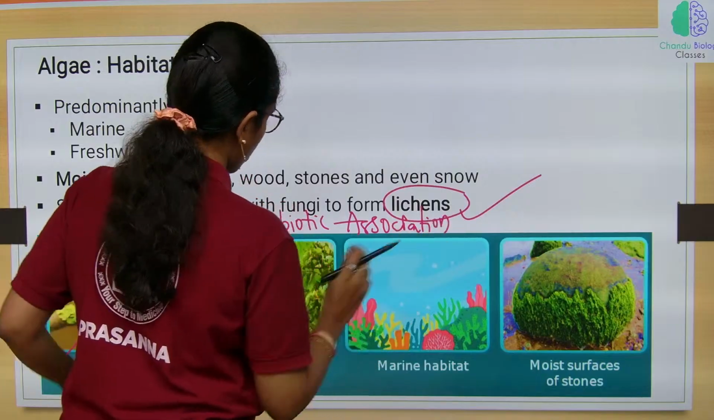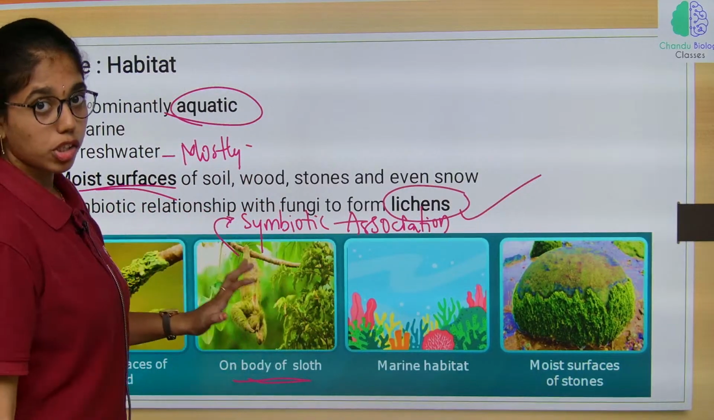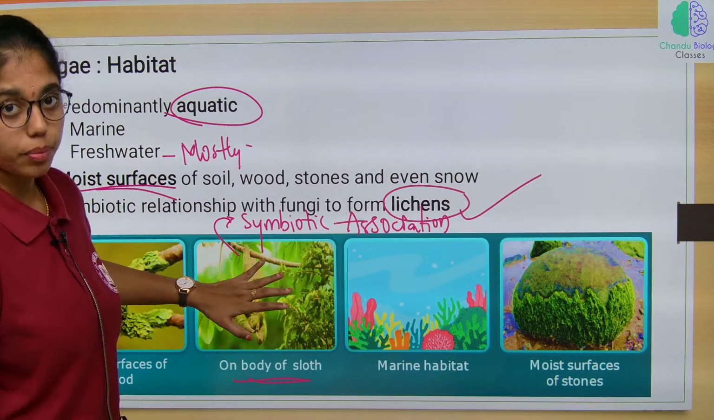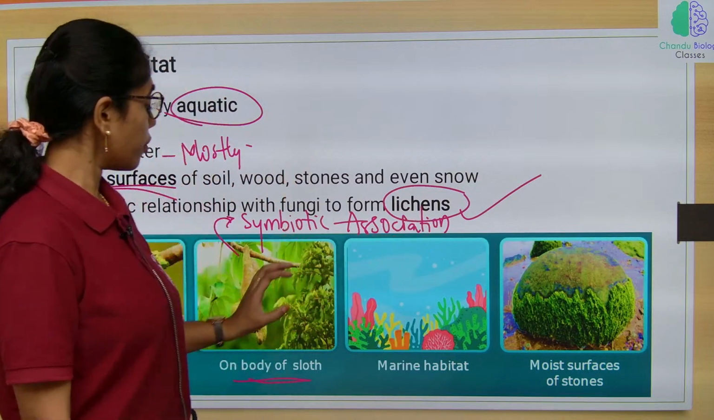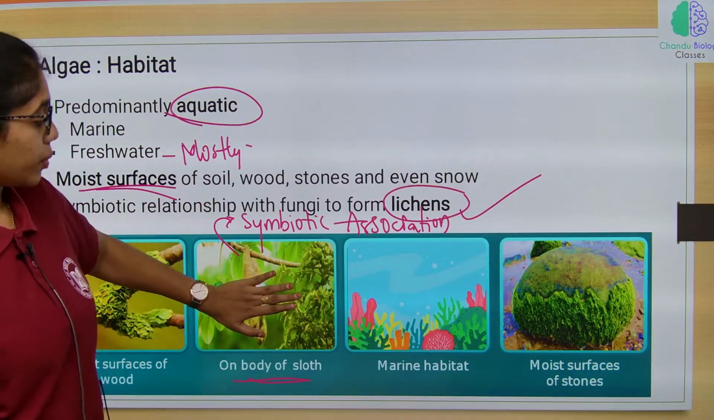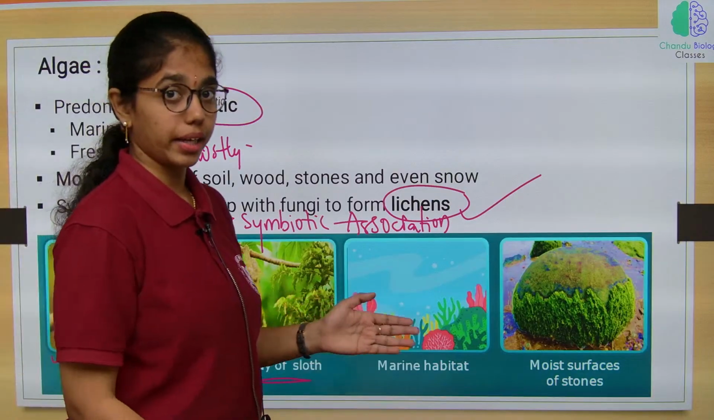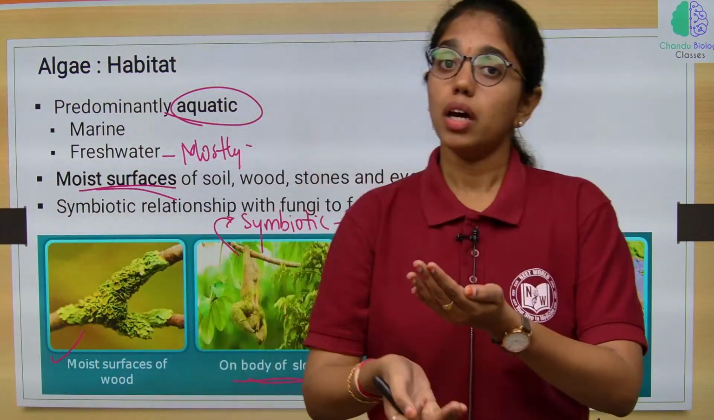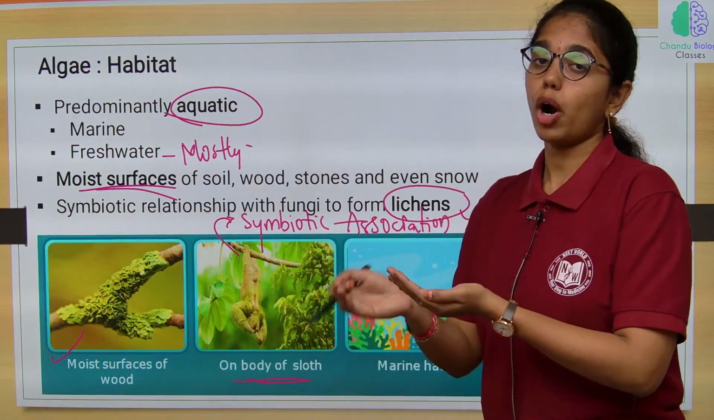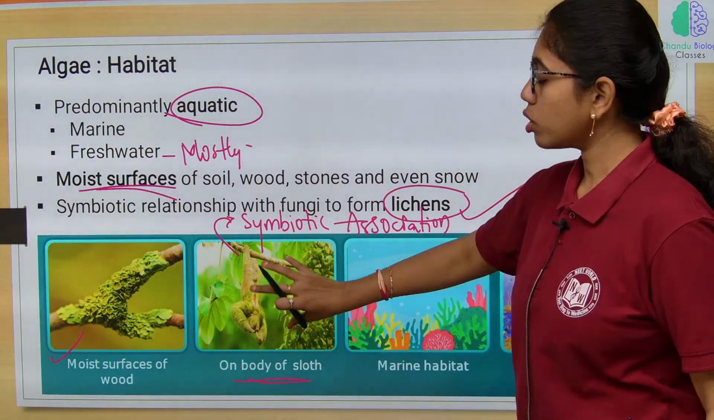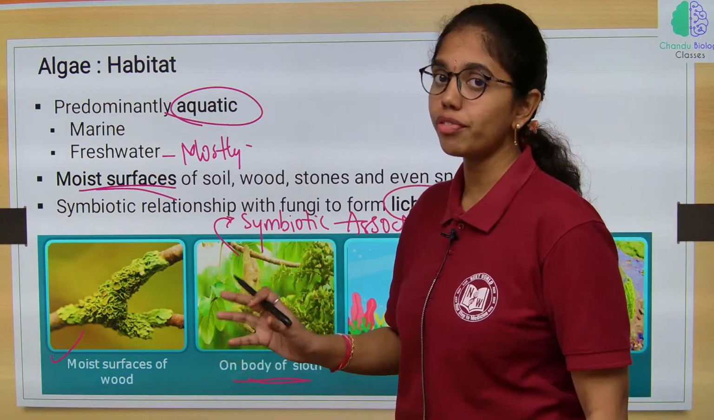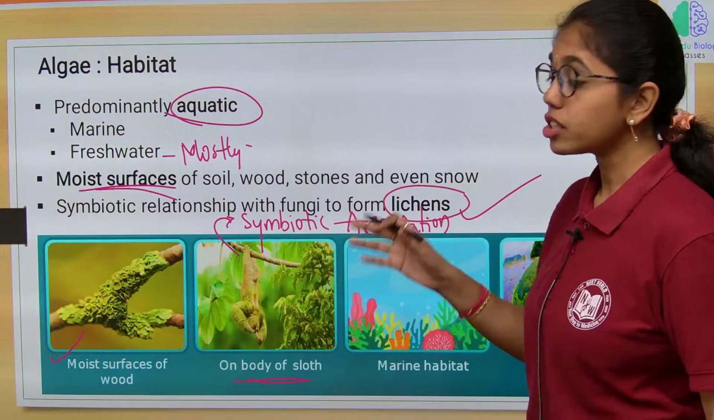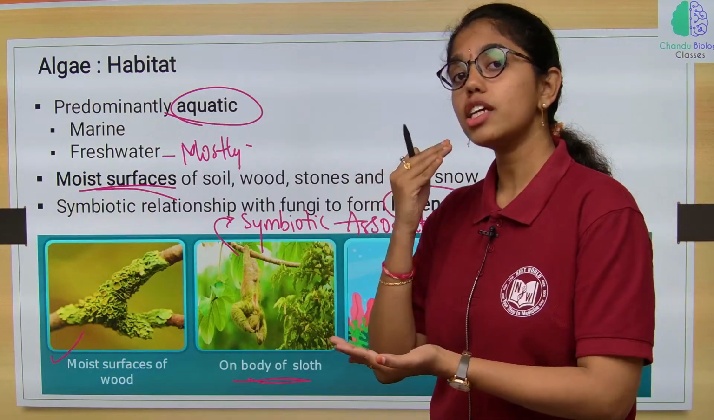Algae growing on the surface of the sloth bear will help the sloth bear in preventing attack from predators. The sloth bear will escape from the predators because of the algae over its body. So, algae on the body of the sloth bear gives it camouflage, whereas the sloth bear in turn provides shelter for the algae.